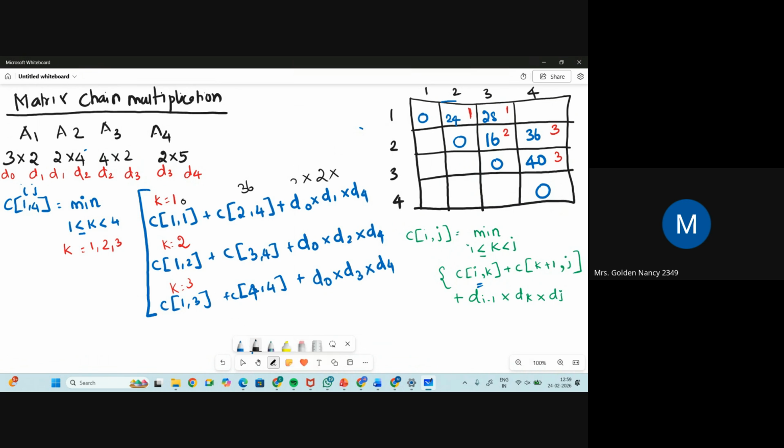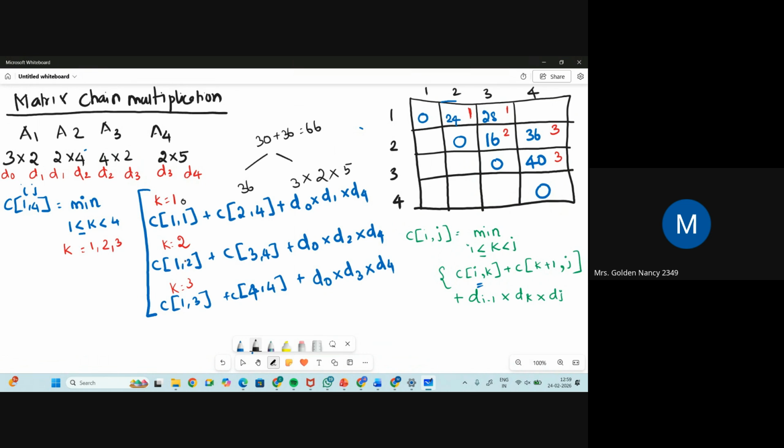Okay, D naught value is 3 and D1 is 2, and what is D4? D4 is 5. Okay, so 36 plus 3 2s are 6, 6 5s are 30, 30 plus 36 is 66. So when the value of k is equal to 1, you got the value 66.